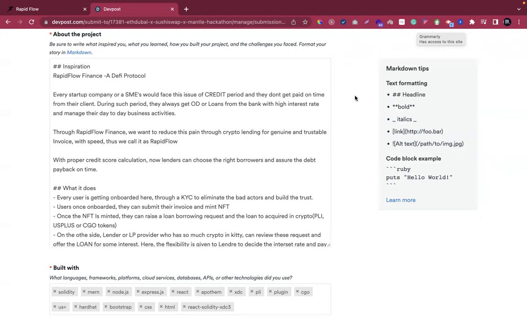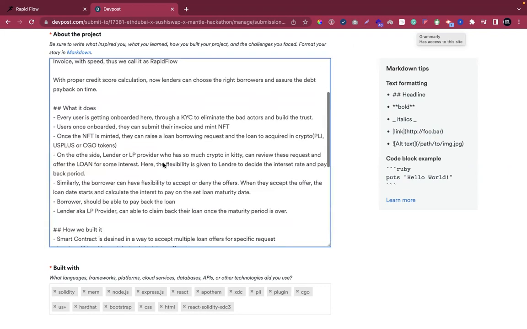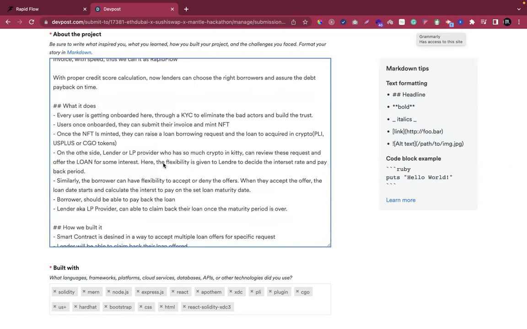Through Rapid Flow Finance, we want to reduce this pain through crypto lending for genuine and trustable invoices, with that speed. Thus, we call it Rapid Flow. With proper credit score calculation, lenders can now choose the right borrowers and be assured that they pay back on time. Every user is onboarded through KYC, which we use to eliminate the bad actors and build trust.